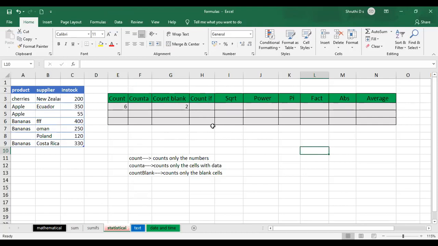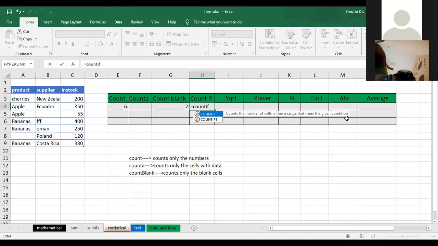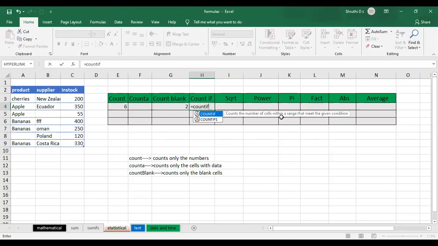Okay, so next one is COUNTIF. What exactly is COUNTIF going to do? We'll check the definition first. It counts the number of cells within a range that meet the given condition. See, COUNTIF, open the brackets, it requires the range. I'll just select the complete product column, and give the criteria. What do you want? What are you actually looking for?